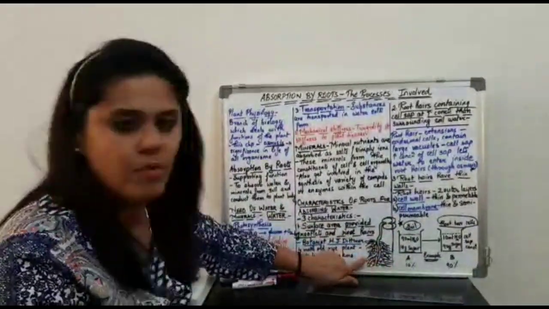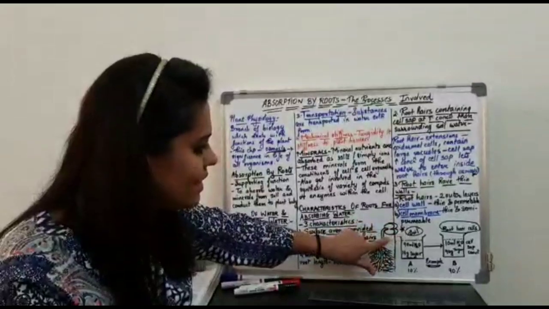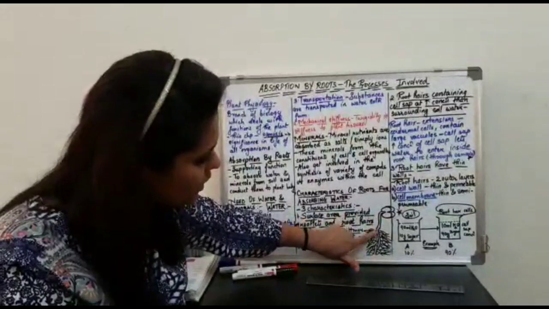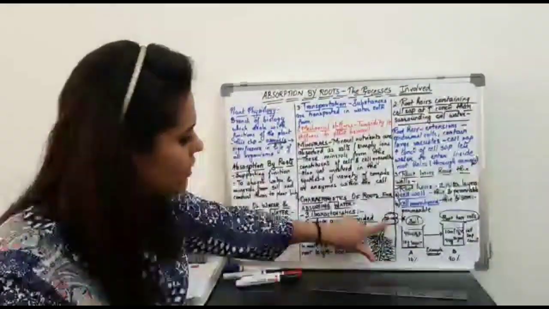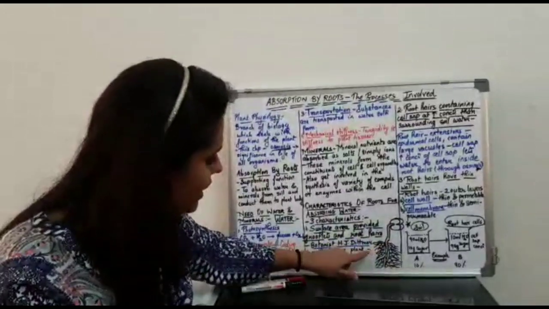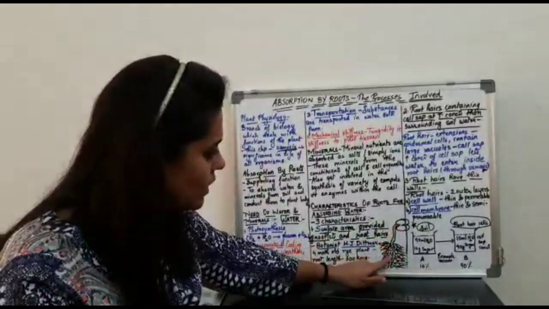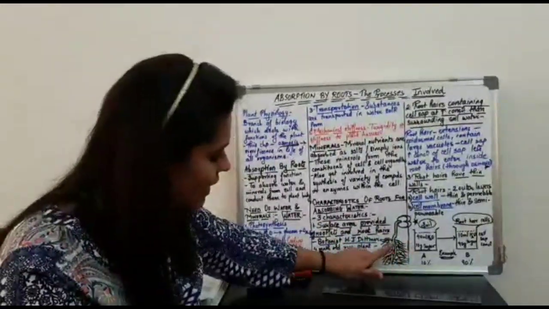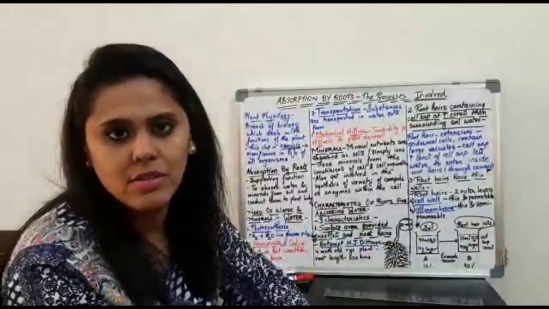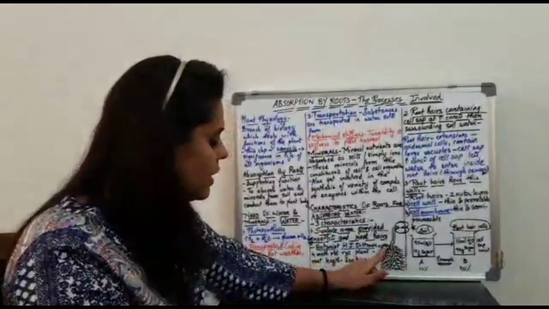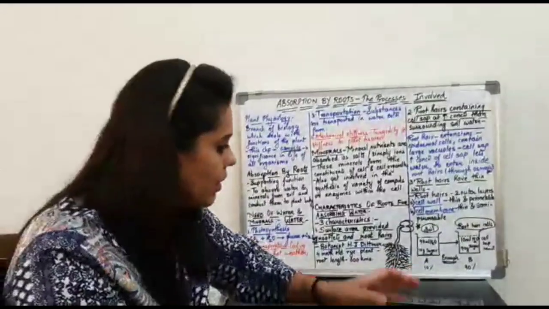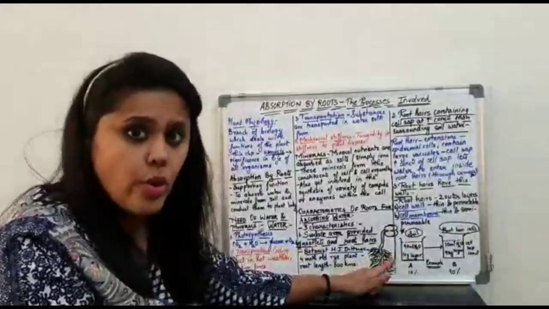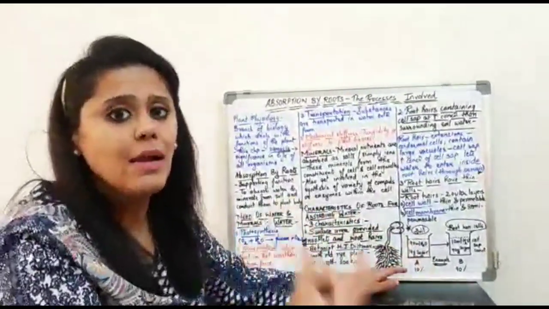See, I have drawn a diagram over here. This diagram is that of a germinating seed. This is a germinating seed from which arises a radicle which gets converted into the root system, right? This is the root system, and these are nothing but the root hairs. So this is a rootlet. This is one rootlet, and from the rootlet arise the root hairs. Okay, so what is the role of this root hair? Each of the root hairs is going to absorb the water and minerals.